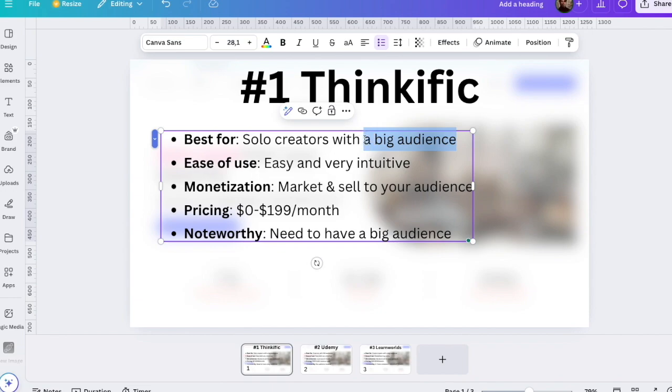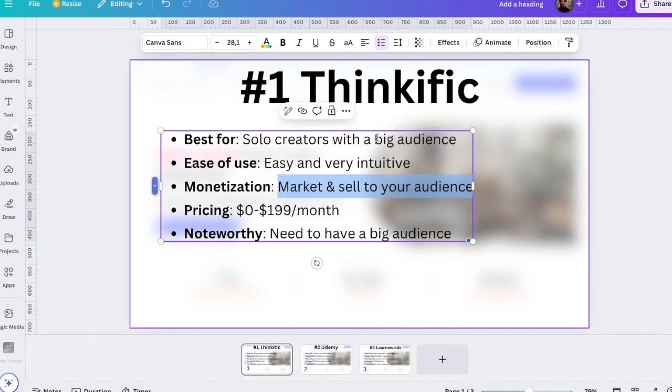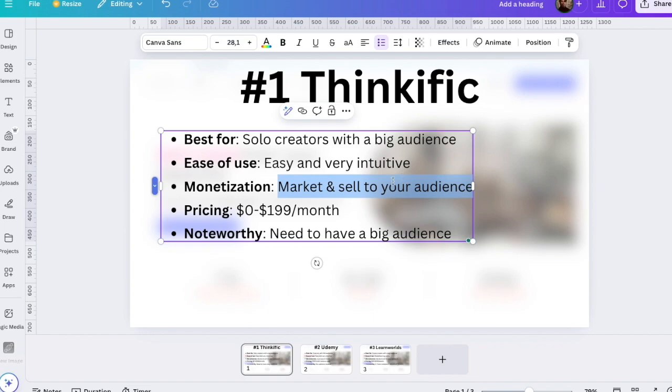I would say that you'd need to have at least like 10,000 people following you before you start to make significant sales. So you need to work very hard to get the course in front of your audience. You need to create a newsletter and warm up your audience towards making a purchase. And that is actually the hard part. So that's one thing that is super important on Thinkific, that you have a built-in audience. And if you don't have one, just keep on watching this video.